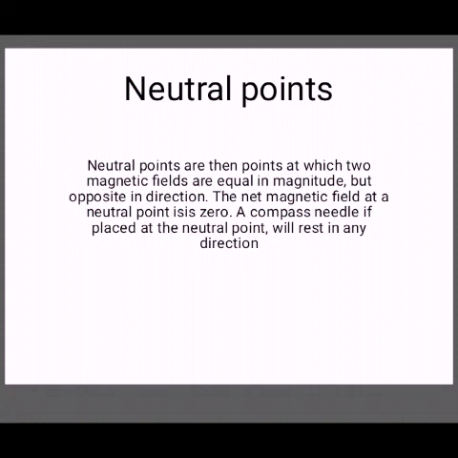Number three, the neutral points are situated symmetrically on either side of a magnet at equal distances from the center in the east-west direction if the north pole of the magnet faces towards geographic north. Number four, the neutral points are on either side of the magnet at equal distances from the center in the north-south direction if the south pole of the magnet faces towards geographic north.